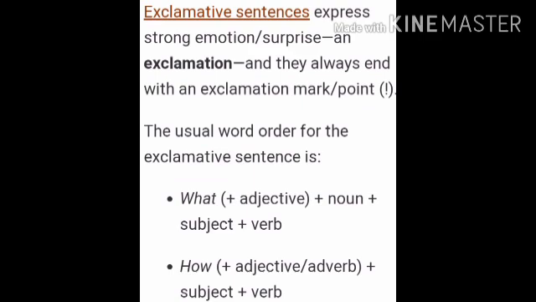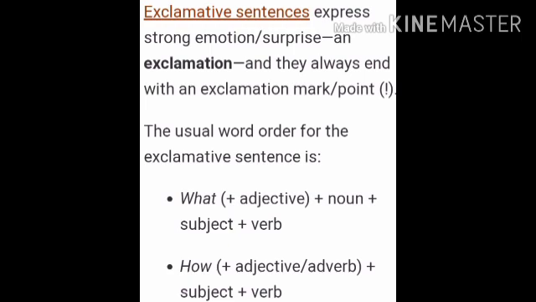The last type of sentence is exclamative sentences, or exclamatory sentences, which express strong emotion or surprise. And they always end with an exclamation mark. The usual word order for the exclamatory sentence is what plus adjective plus noun plus subject plus verb.